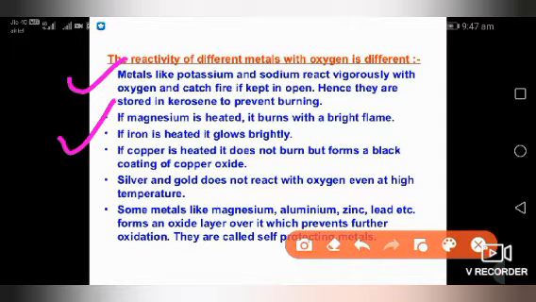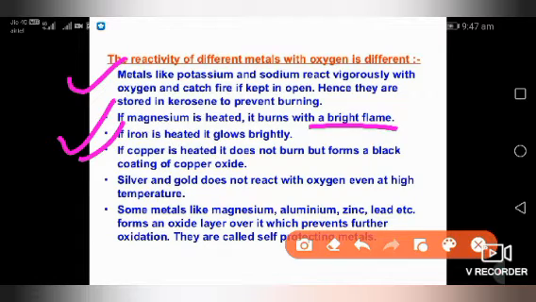Second, if magnesium is heated, it burns with a bright flame. Like a ribbon, magnesium is a ribbon. When you burn the ribbon, you can see a different color of flame. You can do this experiment: just burn the ribbon on a candle flame, then make a video of that flame color and send it to me. You can observe a different color of the flame. That proves that magnesium burns with a bright flame.